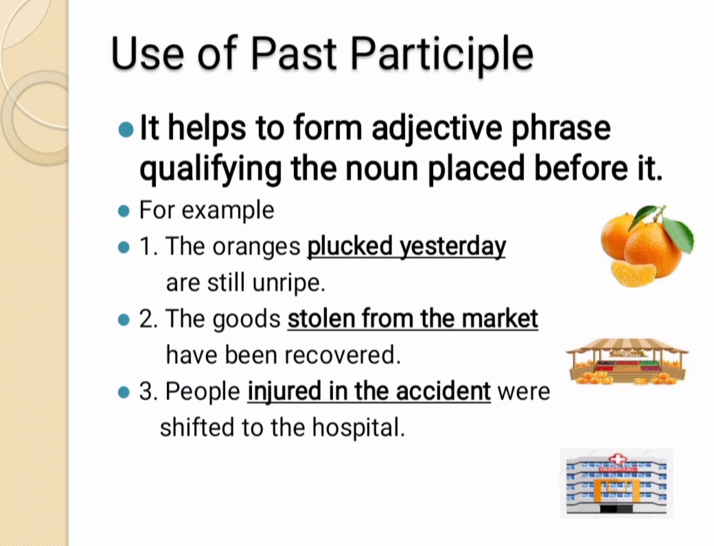In the third example, people injured in the accident were shifted to the hospital. Here injured is past participle. The underlined words injured in the accident is functioning as an adjective phrase and here adjective phrase is qualifying the noun people.